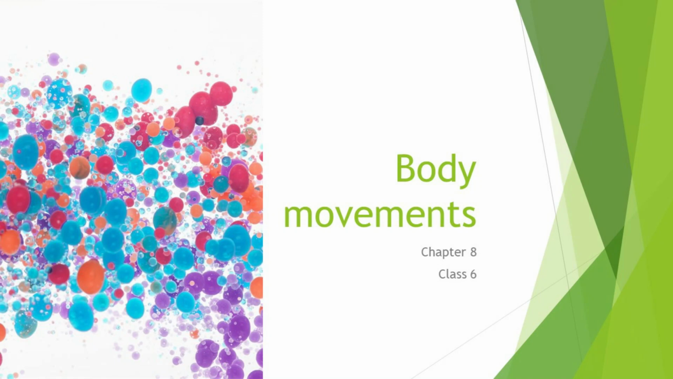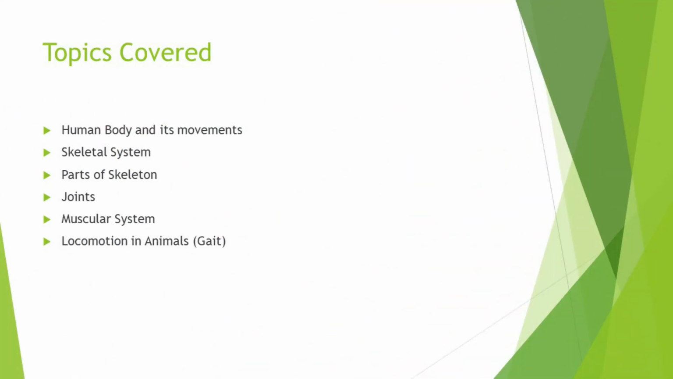Now today we will start a new lesson, that is chapter 8, body movements. The topics covered in this chapter are human body and its movement, skeletal system, parts of skeleton, joints, muscular system, locomotion in animals, that is gait.